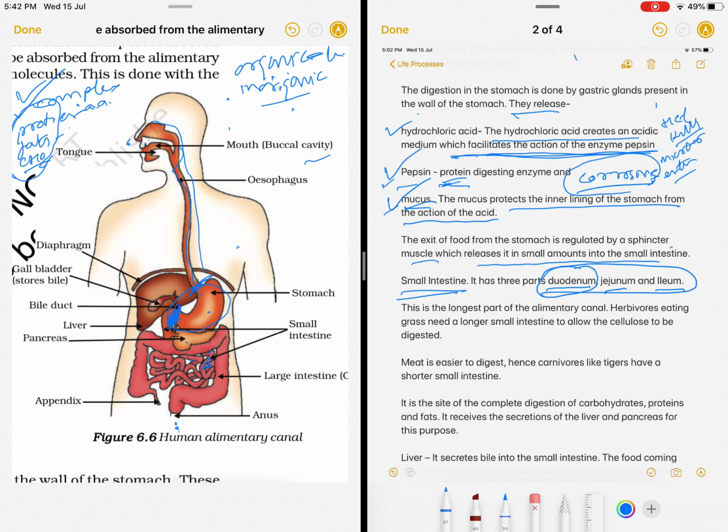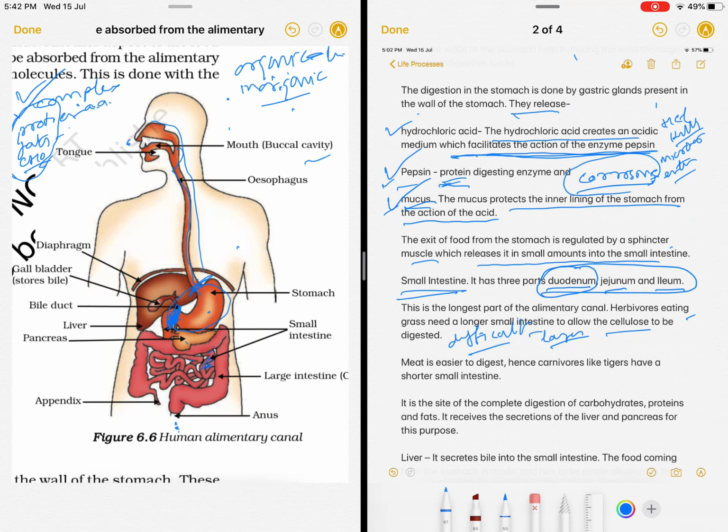Achha, the herbivores, they eat grass. Grass, or the plants, have cellulose, hemicellulose. So to digest them is a difficult job. Okay. So what happens? Their small intestines, or their intestines, are larger.